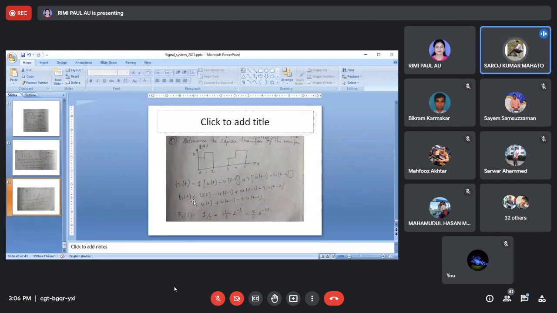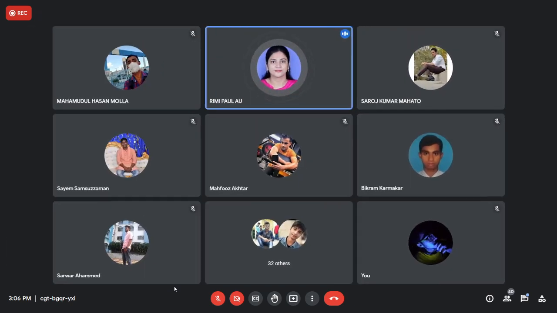Student: Ma'am, wherever a ramp function is present, should I multiply it with a gate pulse? I am giving a problem, then you will understand. Not anywhere, but whenever we get a ramp we multiply it with a unit step function. But the problem you will face is when the ramp is shifted. At that time you have to consider the shifted ramp as well as the shifted step. So better consider where the ramp function is present, find the equation of the straight line, and then multiply this ramp function with the gate pulse function. Then your function will be complete and you don't have to worry about this.